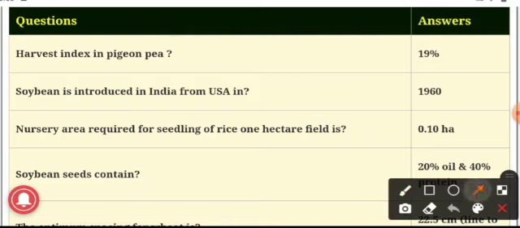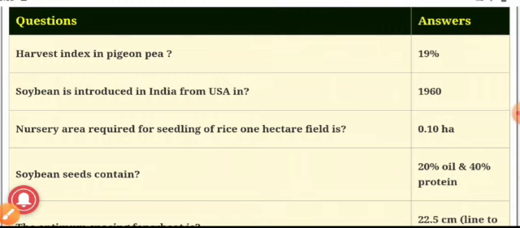First, we will see our first question: harvest index in pigeon pea. The answer is 19%. So, what do you mean by harvest index? Harvest index is nothing but economic yield upon biological yield into 100. This term, HI, was coined by Donald. Harvest index differs for different crops, and as we know, in pigeon pea the HI is 19%.